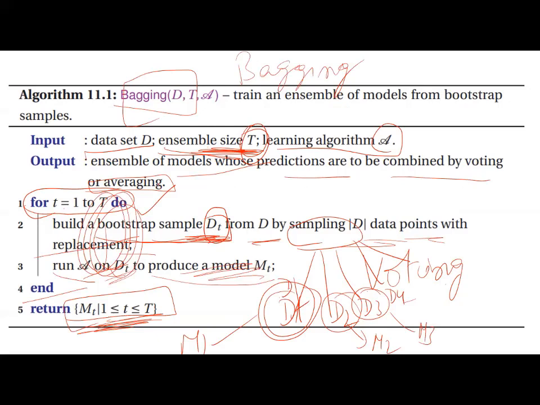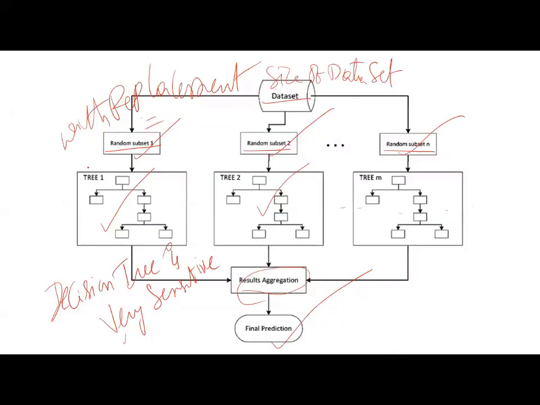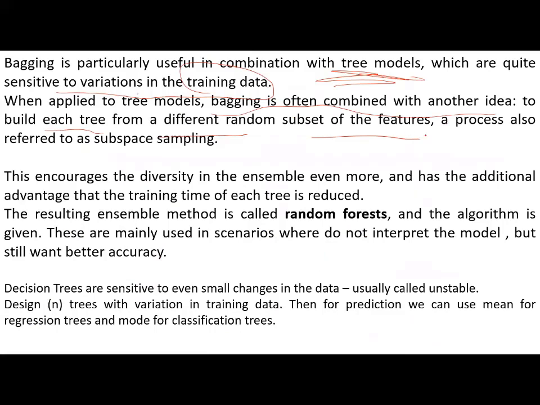Now, here we have taken only rows, but another idea is to take features and attributes also differently, so it will have another advantage, referred to as subspace sampling. Subspace sampling encourages diversity in the ensemble even more and has the additional advantage that the training time of each tree is reduced. The resulting ensemble method is called random forest.